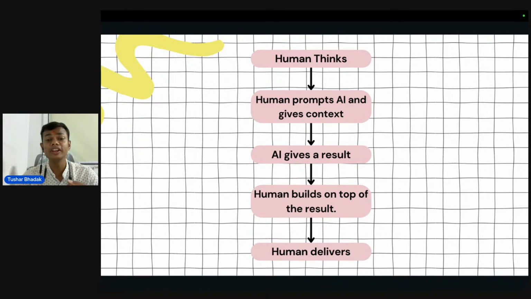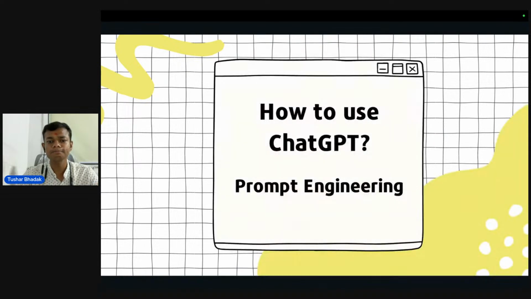So you have to be a step ahead, or fast forward, of the AI agents. Definitely you have to use AI, but you have to wrap your outputs with the help of AI, not deliver only AI outputs. So this is the flow that current prompt engineers follow. They think first, then they prompt AI and give context. Once AI gives a result, they build on top of that result and deliver what they want.